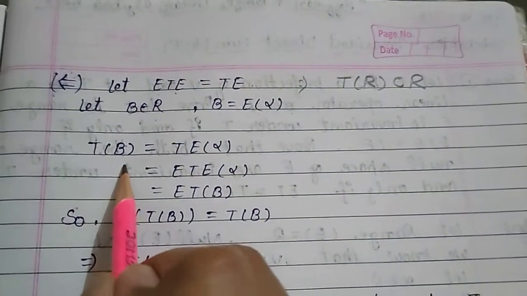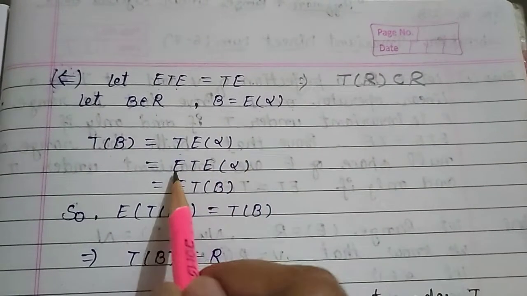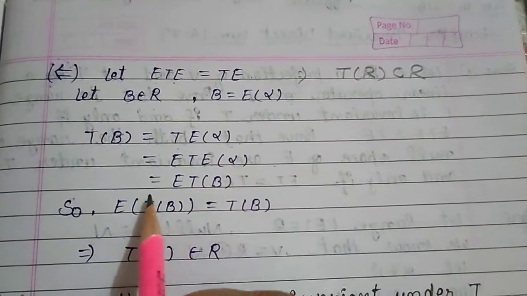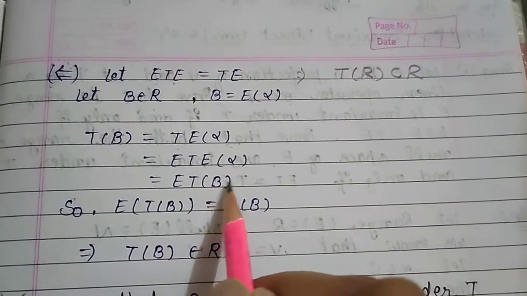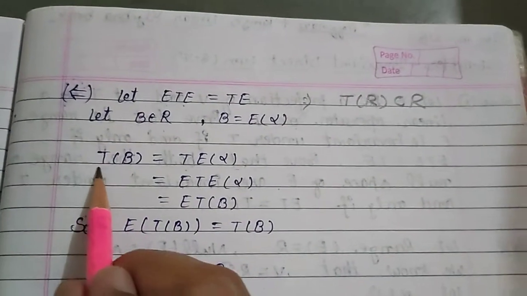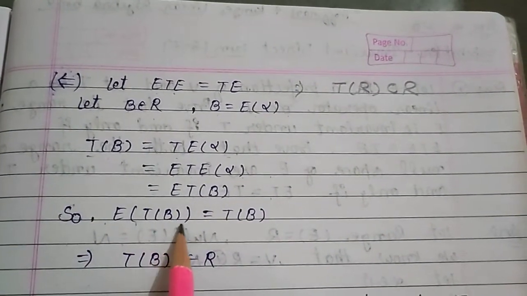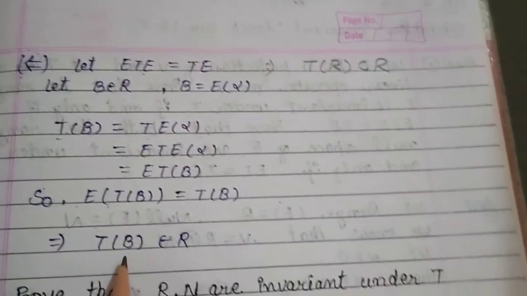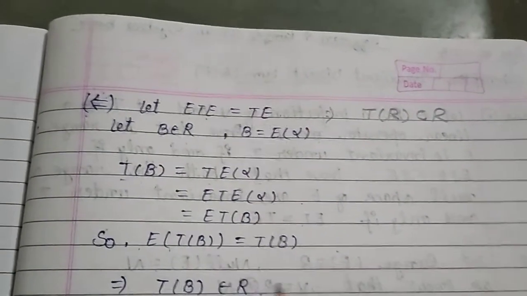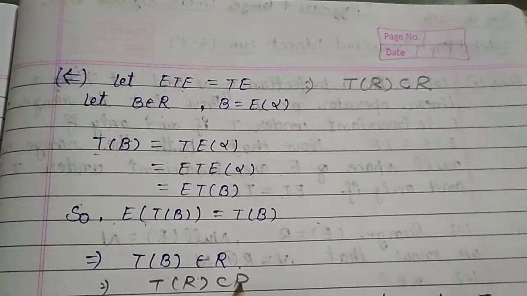Then T of B equal T of E alpha, and T of E alpha equal ETE alpha. Then we write E of T of B equal T of B. So ET of B equal T of B. Then we can write T of B belongs to R. This implies T of R subset R.